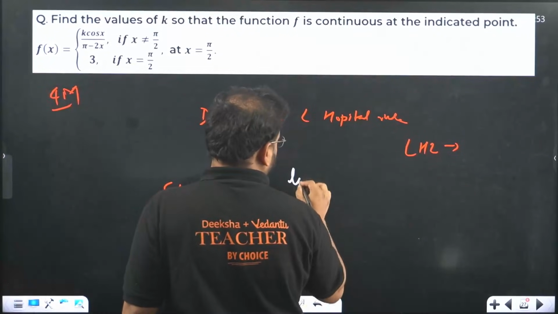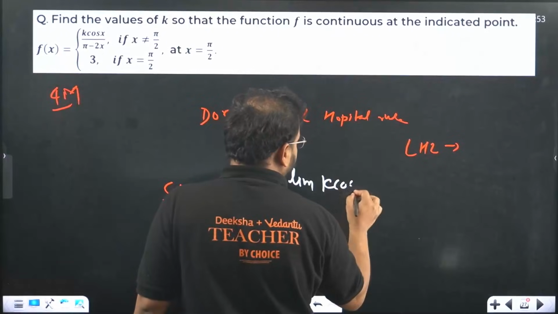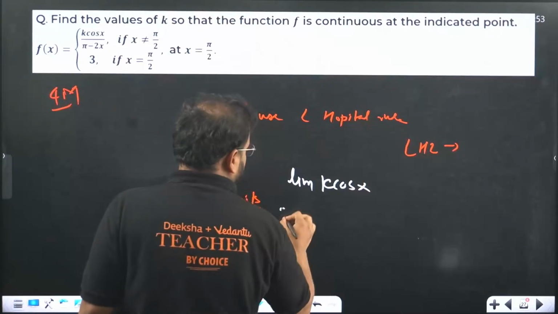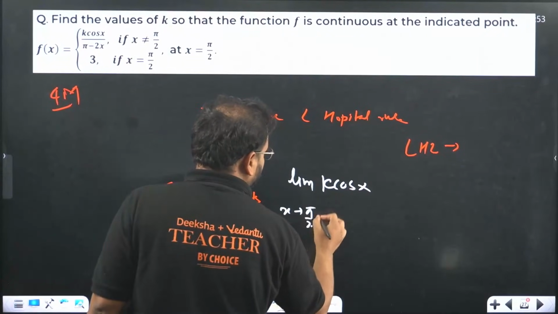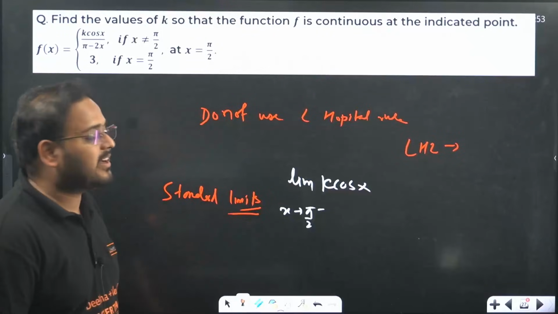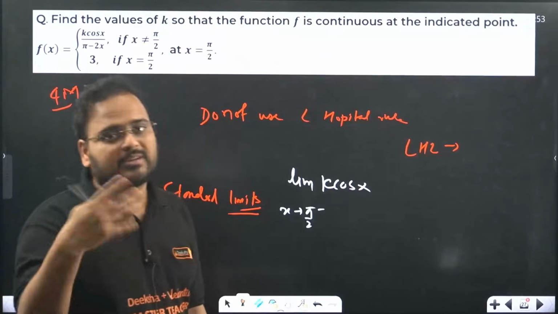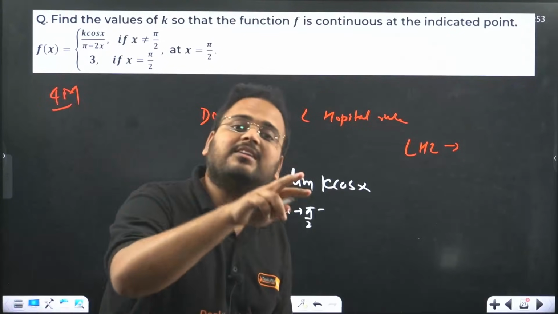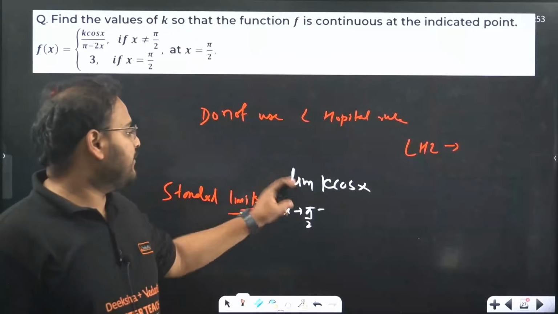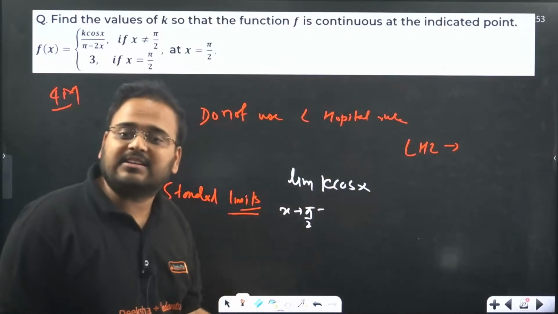Limit of k cos x when x tends to pi by 2 from the negative side. I'm finding LHL, right? Because for the function to be continuous, the limit must exist, and the limit exists when LHL and RHL are both equal. So it means that the limit is existing. I'm just finding the LHL value directly.